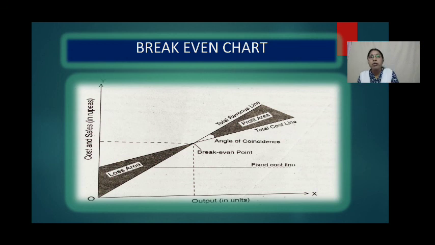At this volume of output and sales, the firm gets neither profit nor loss. The spread between these two lines is either profit or loss. Above the break-even point, it shows profit, and below the break-even point, it shows the loss area. See there, the above line is showing the profit area, and the below line is showing loss area, because it is not covering the fixed and variable cost at all.